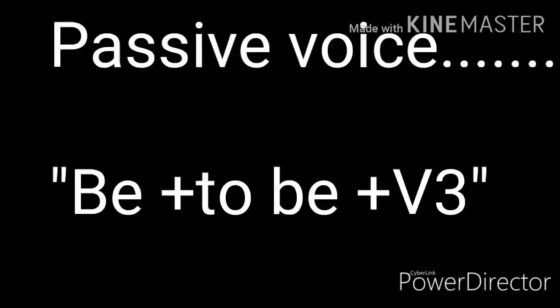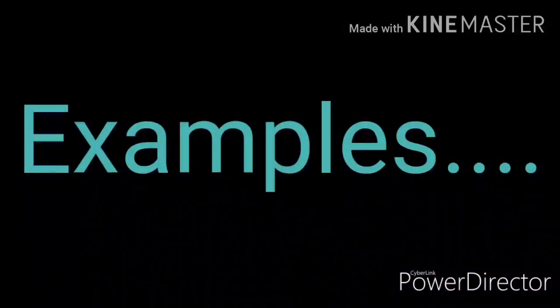So remember, after to we have to use be plus third form. Here be means is, are, was or were. So if there is be plus to plus first form, we have to change that into be plus to be plus third form. It will be clarified in the following examples.